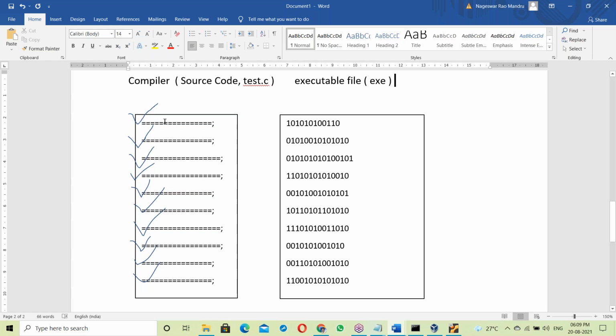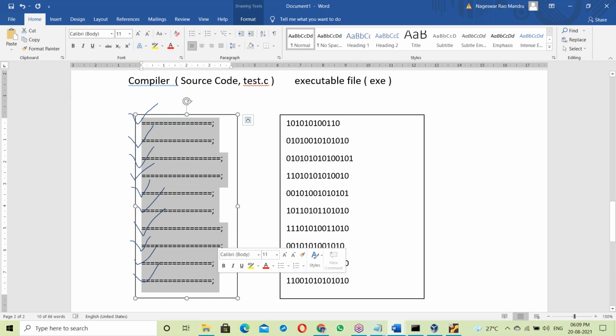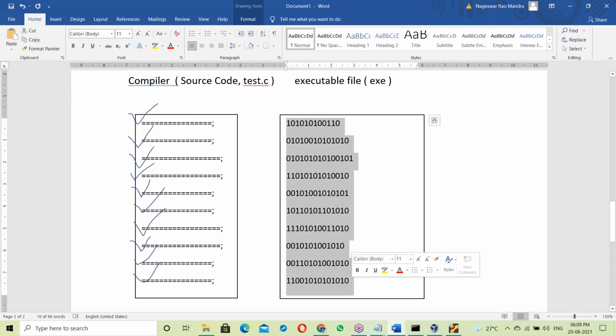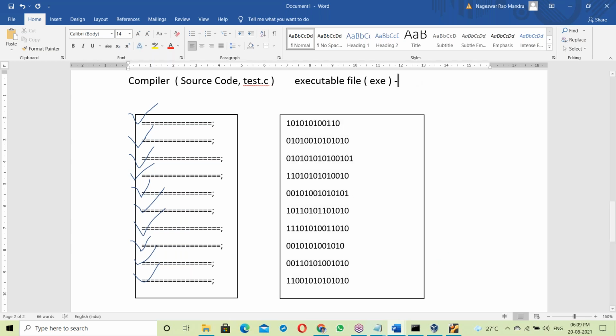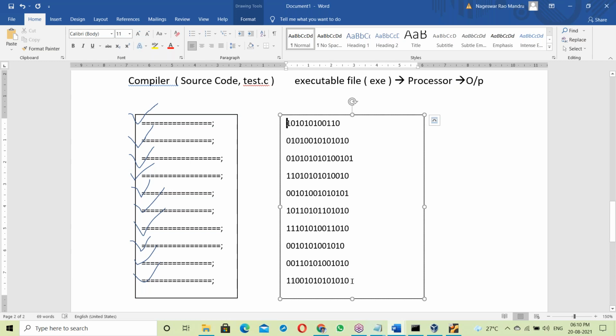So the compiler checks the whole program from top to bottom. If there are no errors and everything is correct, it generates one exe file. After generating the exe file, that exe file is given to the processor. The processor takes that exe file and generates the output. That's it. So the whole program executes at a time, not line by line. The interpreter is line by line. Finally, one exe file is generated and that exe file is executed.